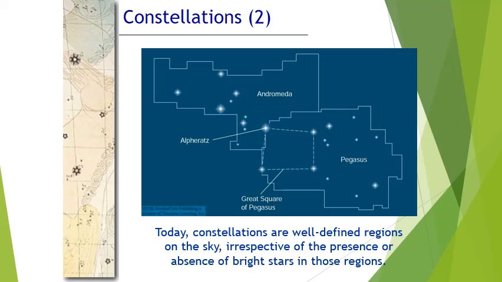What astronomers have done is they have actually taken the entire night sky or day sky and parceled it out into essentially like states, just like the United States is made up of 50 states. And there's not one part of the United States that's not within a state. And similarly, there's not one location in the United States that's in more than one state at a time. So, for example, Tupelo. Tupelo is definitely in Mississippi. It's not in Tennessee. It's not in Arkansas. It's not in Alabama. It's only in Mississippi. In the same way, the sky has been parceled out so that whether there's a star there or whether there's a star that's visible to us here on Earth, or maybe there's just nothing there, still that part of the sky is part of a particular constellation. So again, there are 88 essentially states in the sky. We call those constellations.